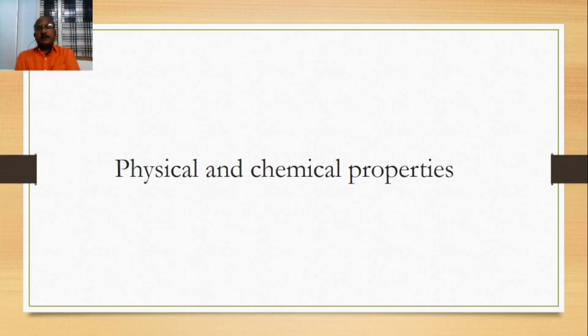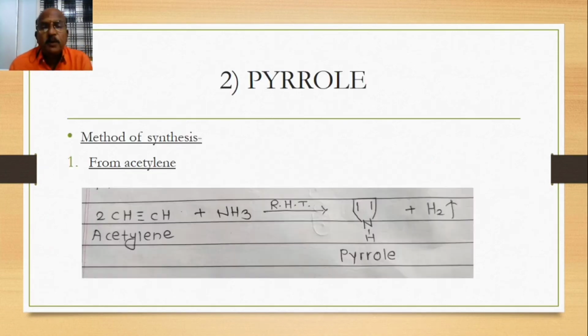Physical and chemical properties can be shown for this furan. Next point is pyrrole. Pyrrole, their method of preparation. Pyrrole is a 5-member heterocyclic compound.